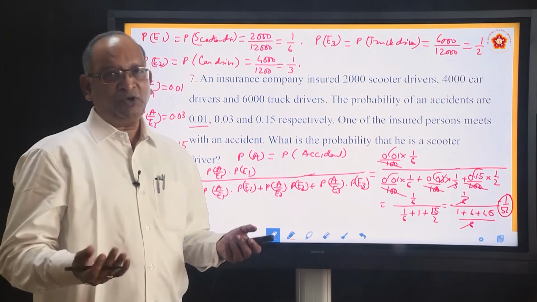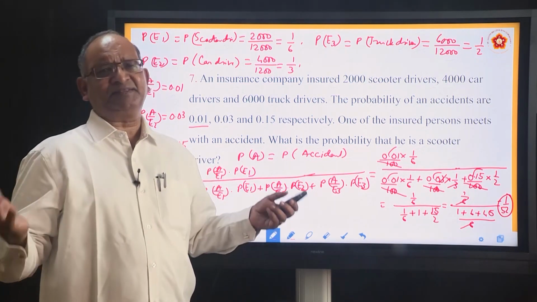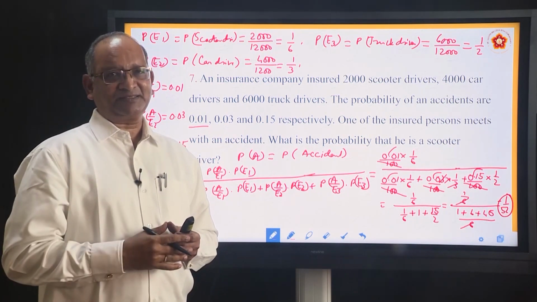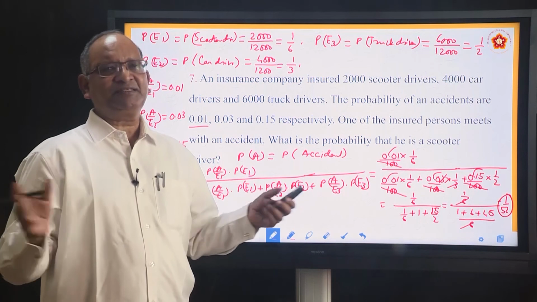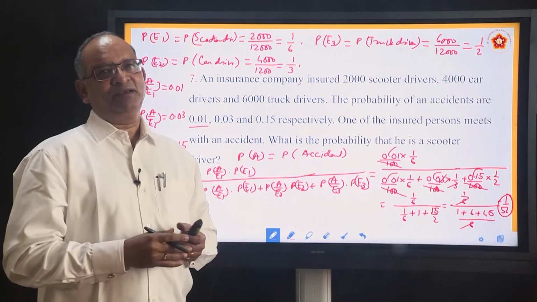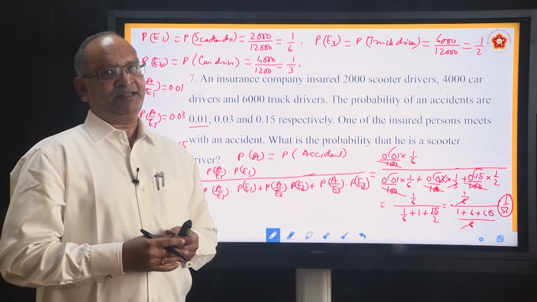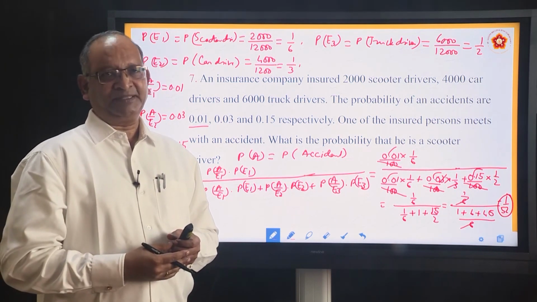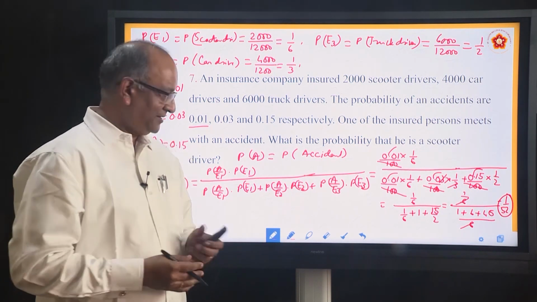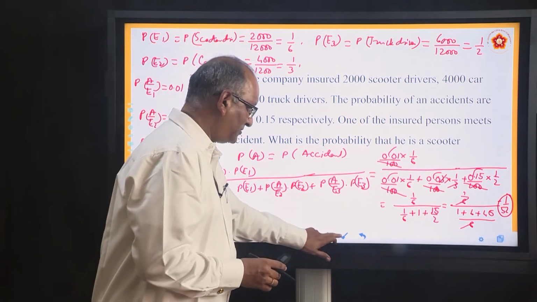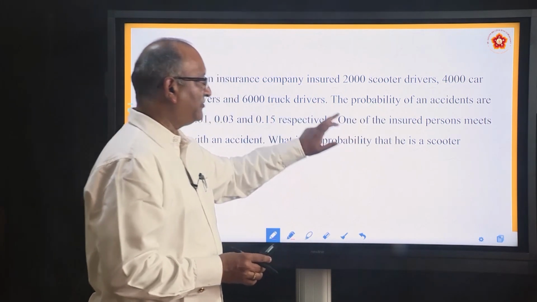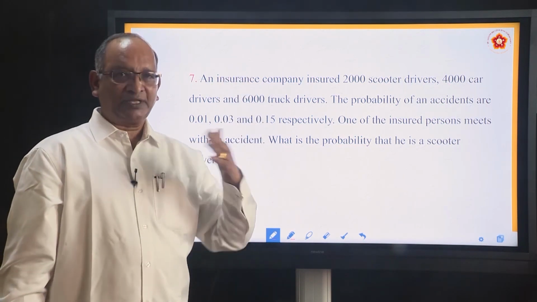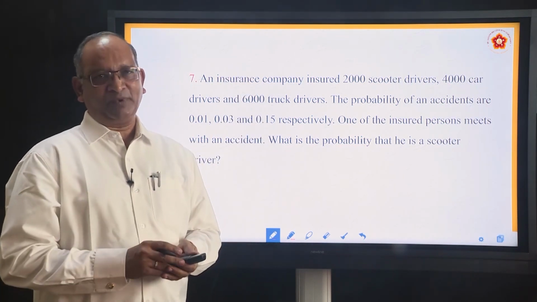We will solve some more problems of varieties. No two problems you will find similar in this particular exercise. You will come across various situations. So, we will do that in the next session, and then we will also study random variables in the next session. So, till then, please solve the problems which I have not attempted. I generally solve alternate problems. So, the remaining problems you do as homework.